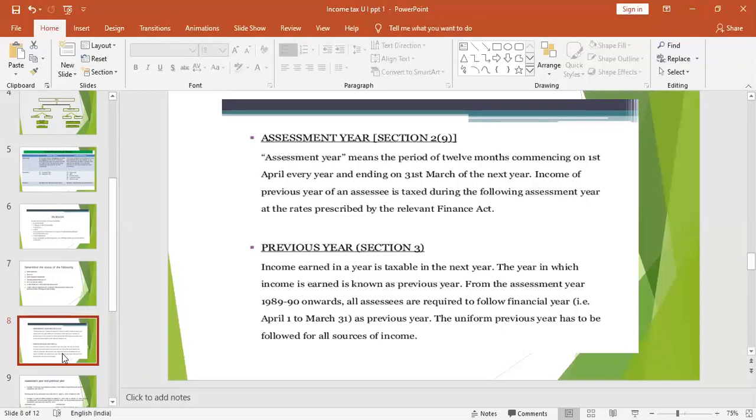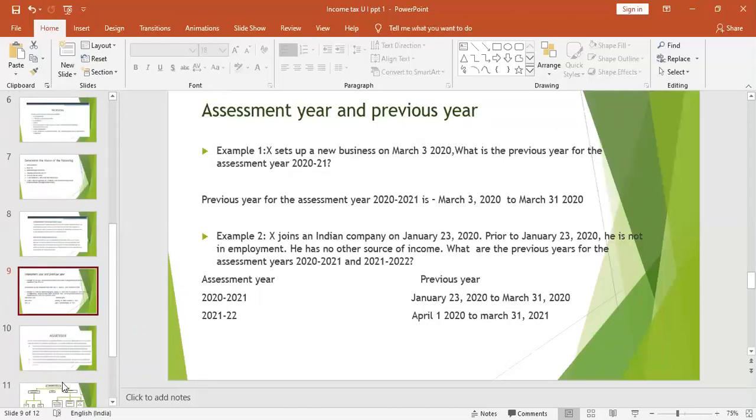Now let us see what is meant by assessment year. Assessment year is the year in which you pay tax, which falls after the previous year. Now let's see what previous year means according to section 3. Previous year is the particular year where you earn income, which will be taxed in the next year. So in the next slide, you can understand what is assessment year and previous year.